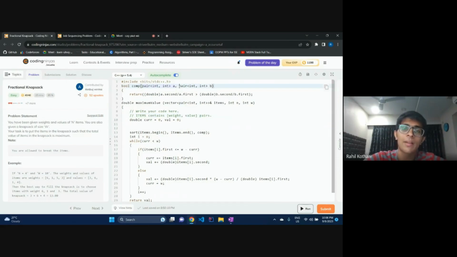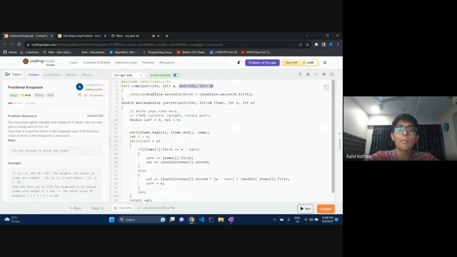I pass in two pairs of integers, and if I want my first pair, that is A, before B, then I'll return true. Otherwise, I'll return false. When should my A come before B? My A should come before B if its value per unit weight is higher than B's value per unit weight, right?